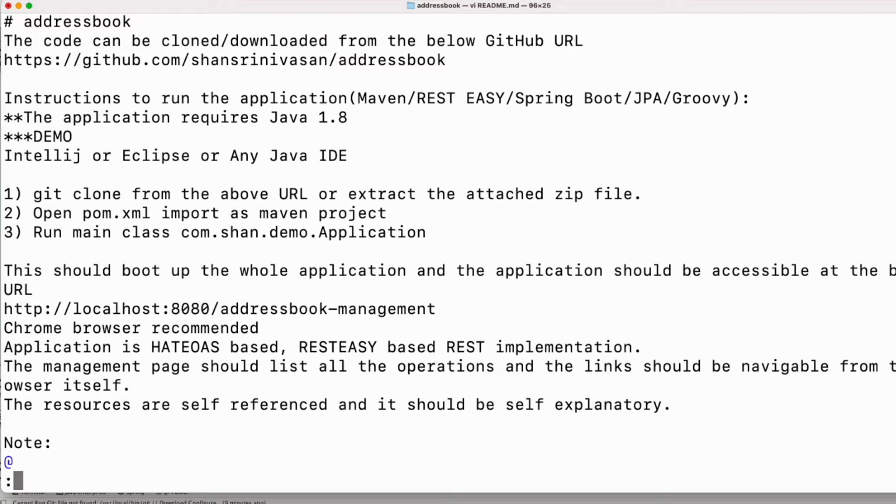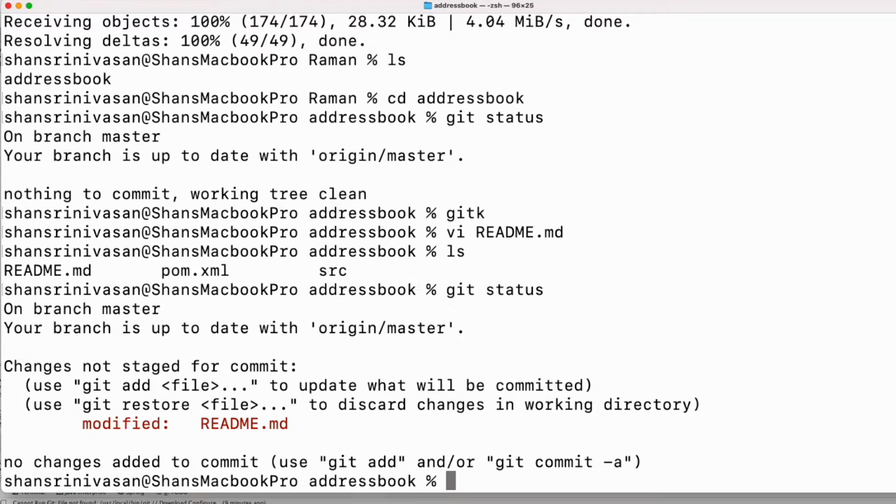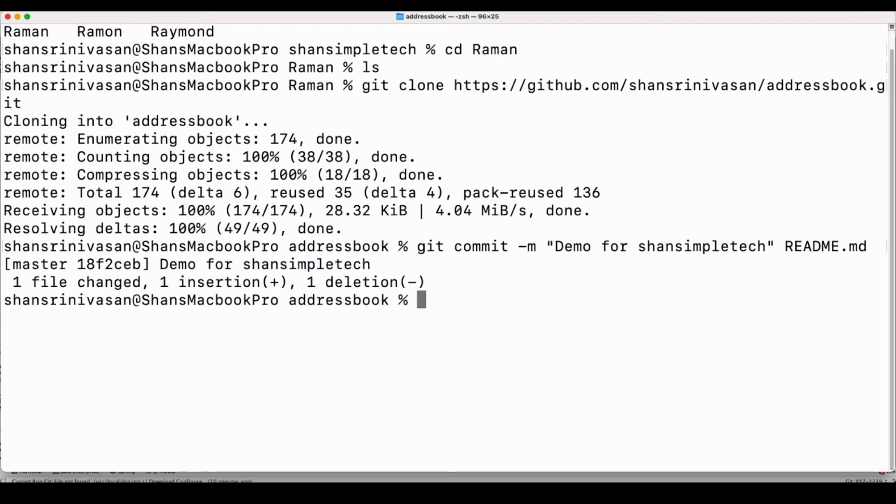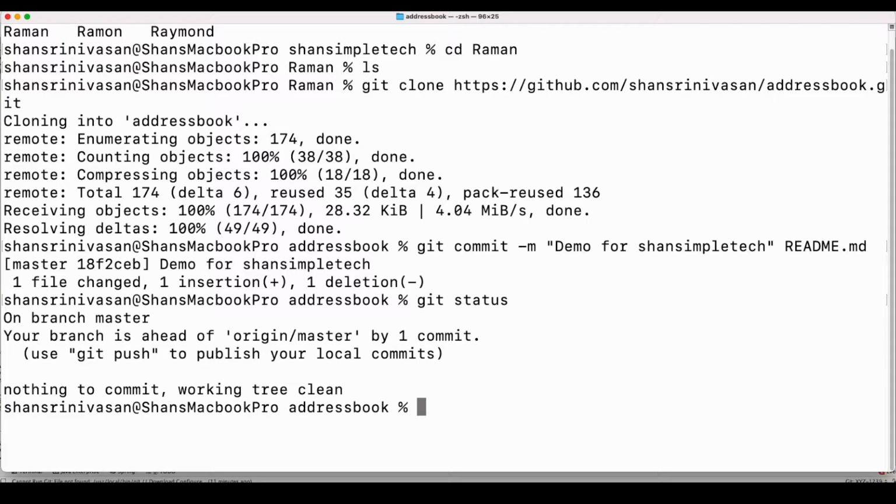Then I come out, right click, you see modified README.md. Now I need to commit this file. You clearly see here changes not staged for commit, git commit -m, the commit message. I do this, it adds. So now I do a git status. My branch is ahead of origin master by 1 commit.